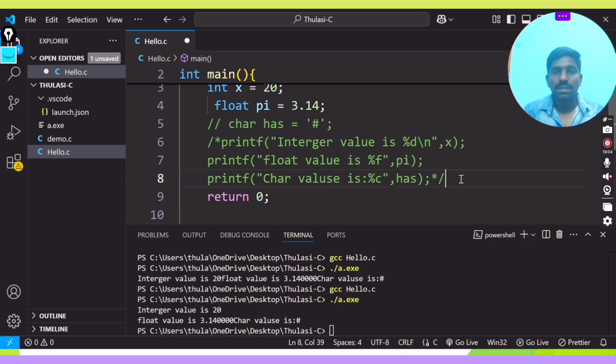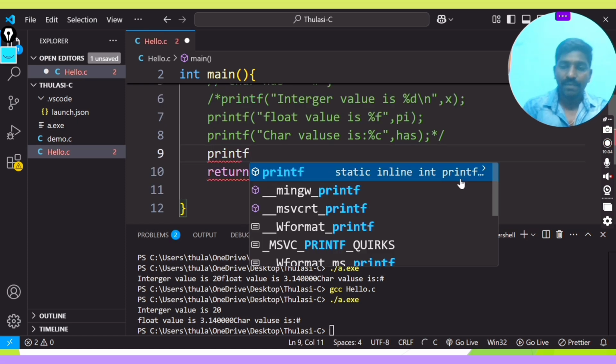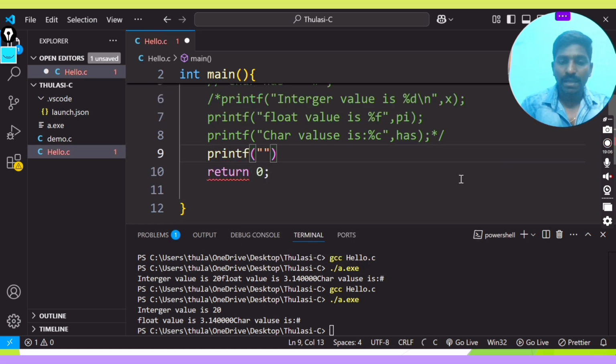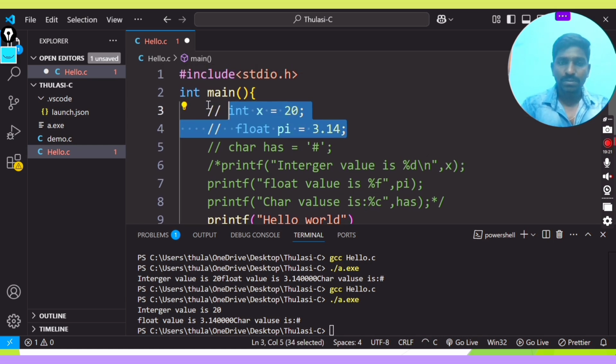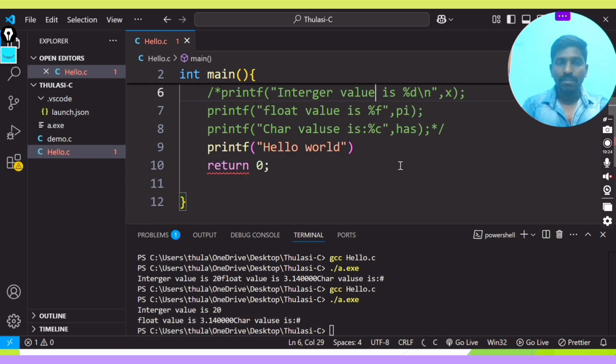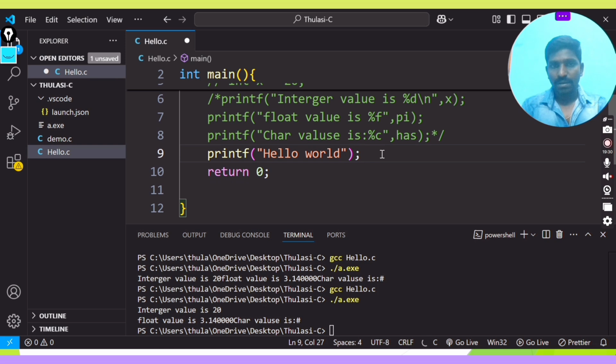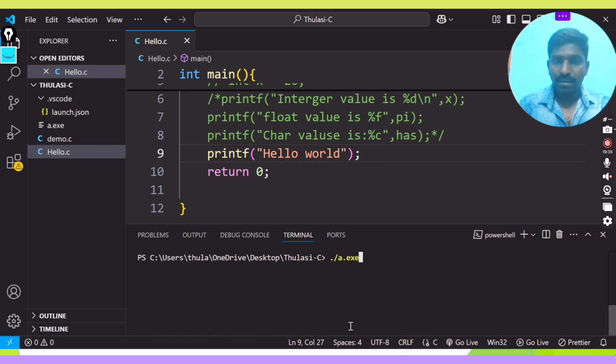Okay, now if you write printf, I have to specify hello world. Without the semicolon and quotes we will get an error. Then come here, printf in C, and run. Clear the screen, and then I have to use gcc hello.c for the compilation.